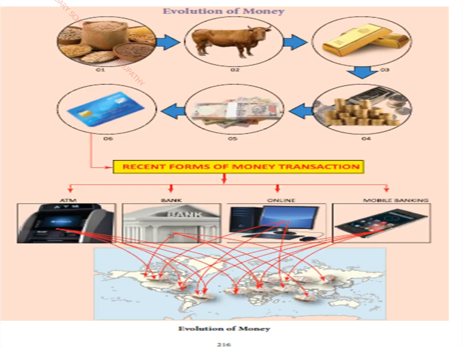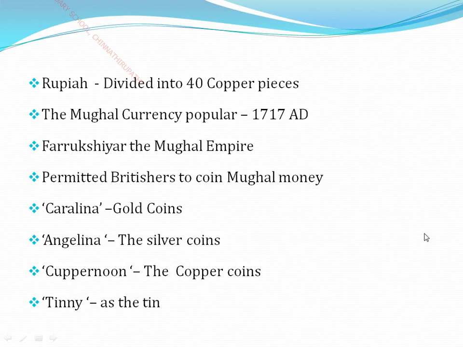You also learned this in a previous class, and this picture you referred to as the evolution of money, how it developed from the early period to the modern period, up to the use of mobile banking. And Rupaya, you learned, was 40 copper pieces equal to 178 grams of the silver coin.